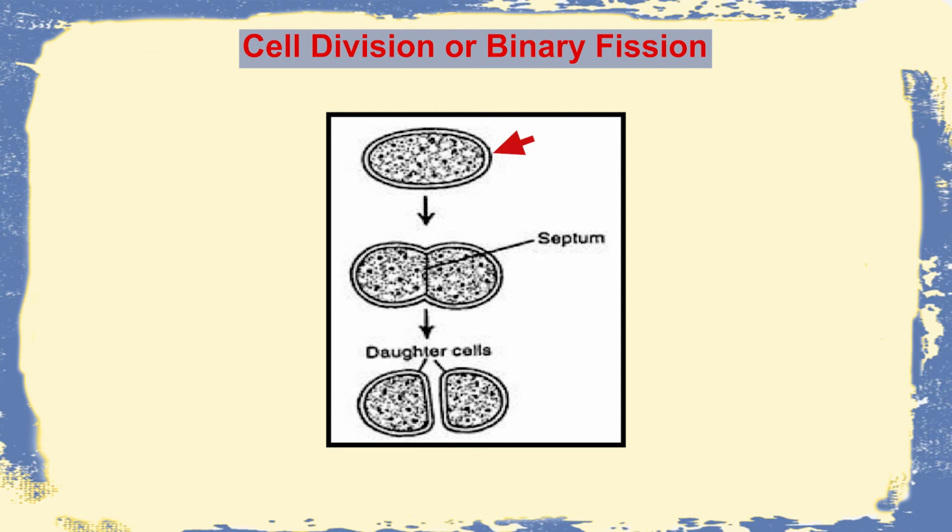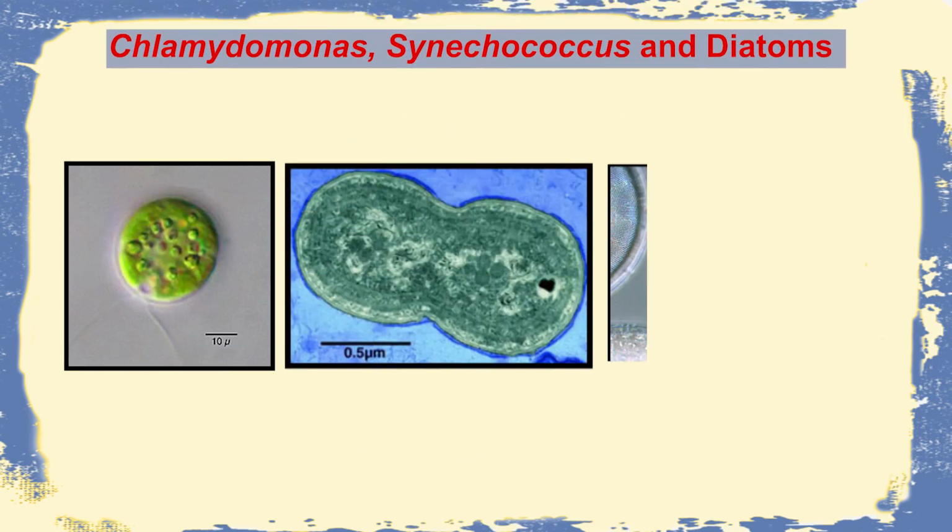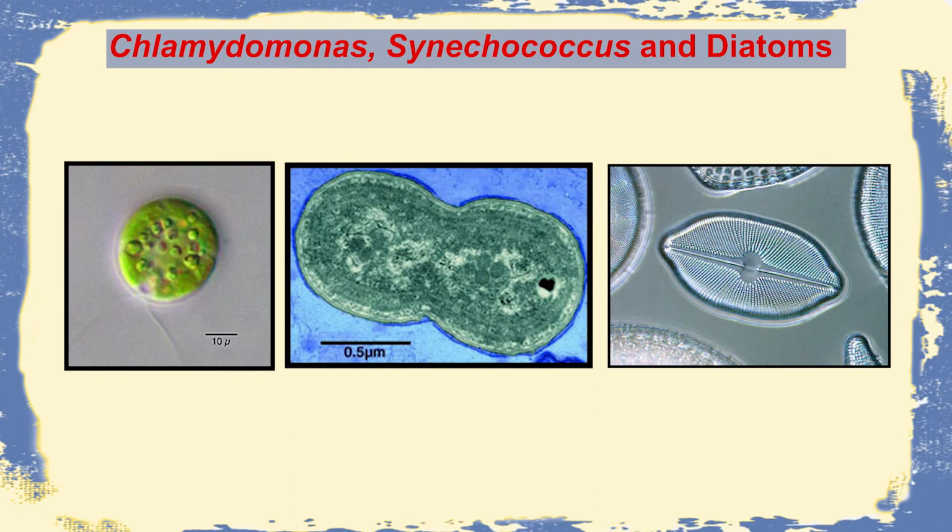types. These unicells grow or elongate, and then a septa or wall is formed in between, and they give rise to two daughter cells. These two daughter cells then grow as single units. So we see such kinds of forms in Chlamydomonas, Synechococcus and diatoms.